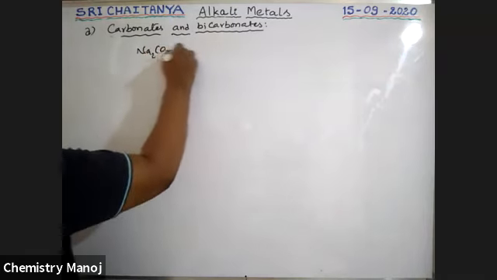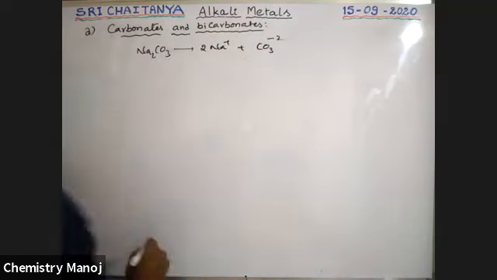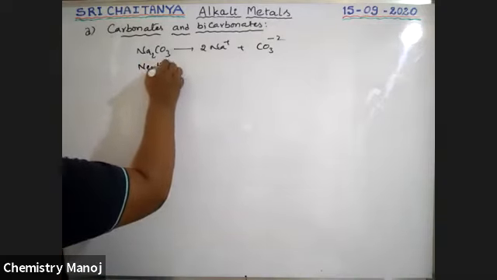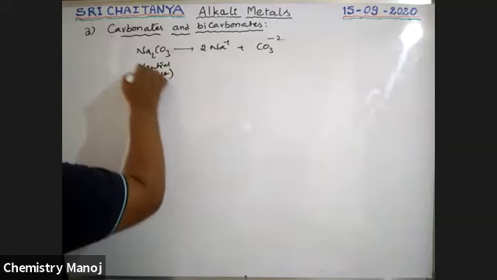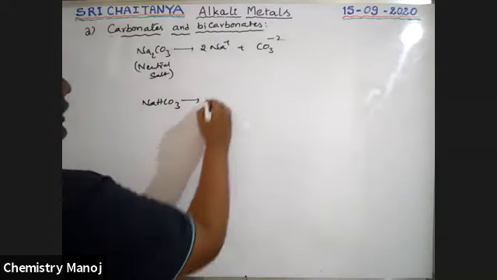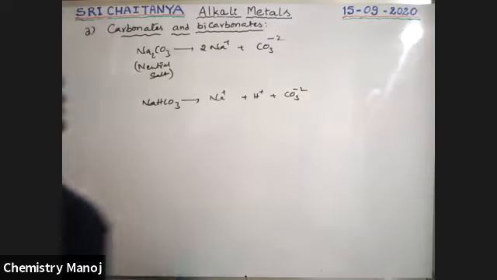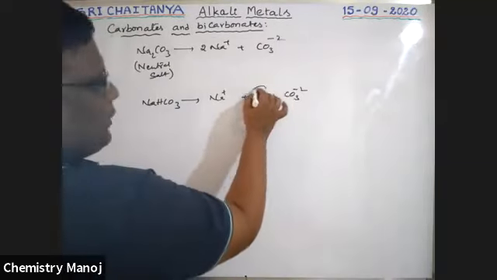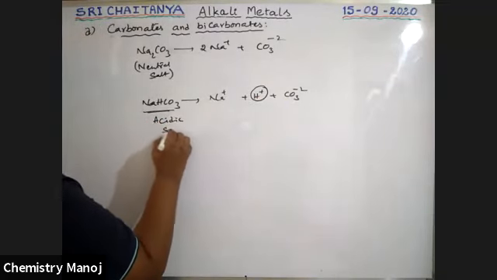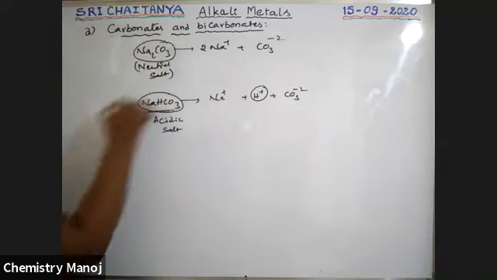If Na2CO3 is dissolved in water, it gives 2 Na plus ions and CO3 2 minus ion. So no H plus, no OH minus. It is a neutral salt. For example, if NaHCO3 is dissolved in water, it gives Na plus ion, H plus ion, and CO3 2 minus ion. That means H plus ion is coming out. Therefore, it is an acidic salt. Na2CO3 is a neutral salt, NaHCO3 is an acidic salt.